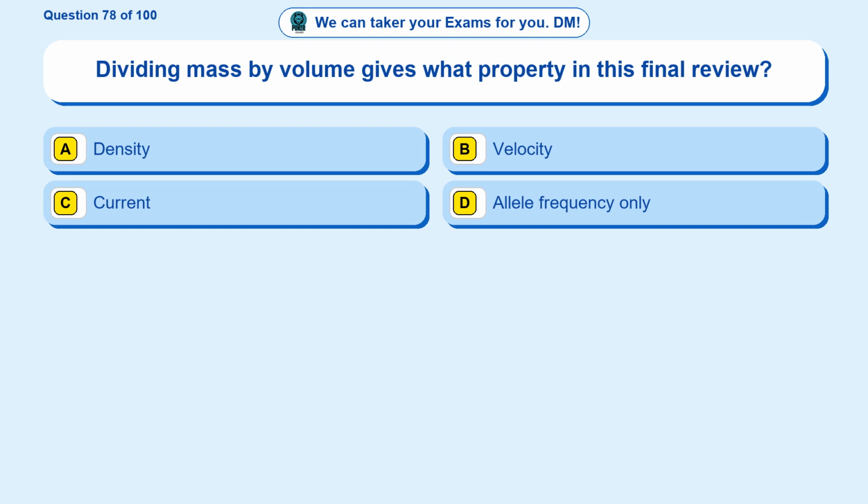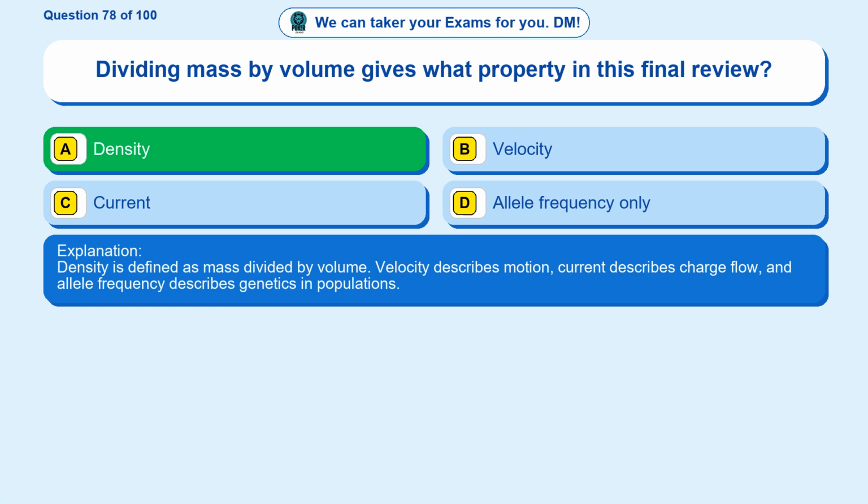Question 78. Dividing mass by volume gives what property in this final review? Option A, density. Option B, velocity. Option C, current. Option D, allele frequency only. The correct answer is option A. Density. Density is defined as mass divided by volume. Velocity describes motion, current describes charge flow, and allele frequency describes genetics in populations.